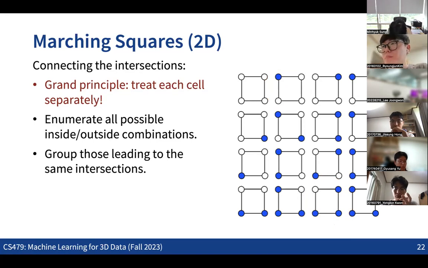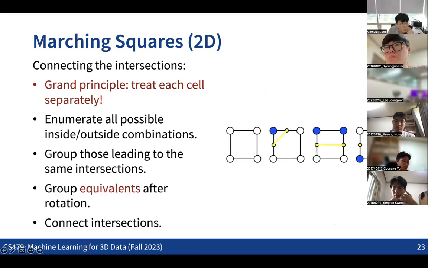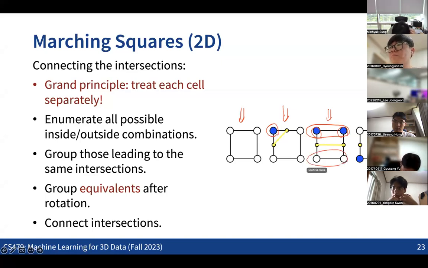So if we also consider these two cases as equivariant cases, then after grouping all these cases, how many groups do we get? We are getting only 4 groups like this. You can see that this is the case where all 4 corner points have the same sign. And this is the case where only 1 point has a different sign. And this is the case where we have 2 dots on the same side, and the other 2 dots on the other side having different signs. And these are the cases where we have two dots having the same sign on the diagonal, and two dots having different signs on the diagonal, right?